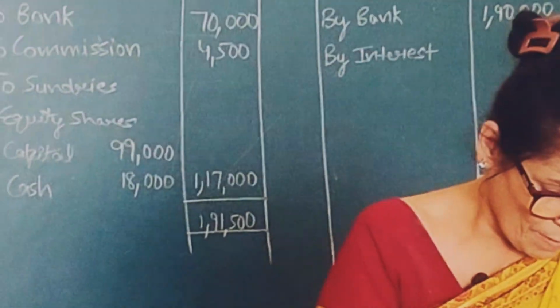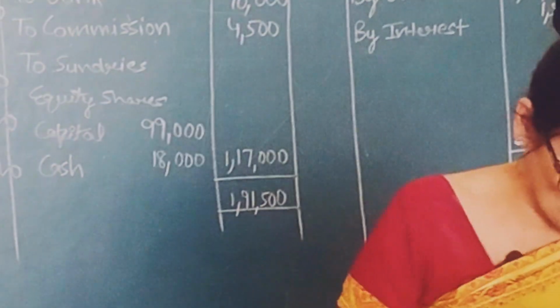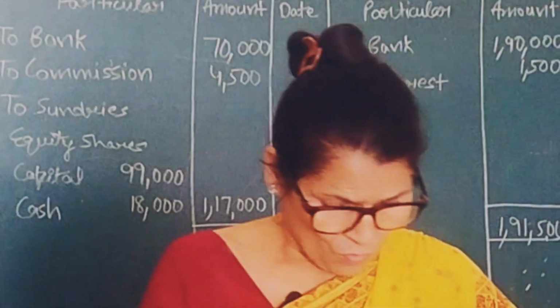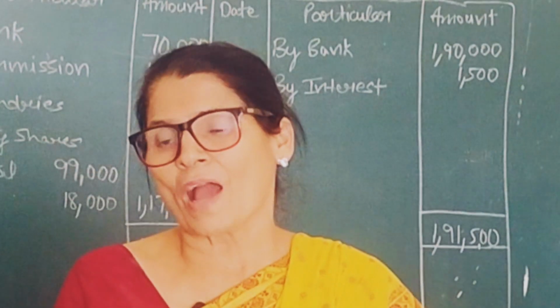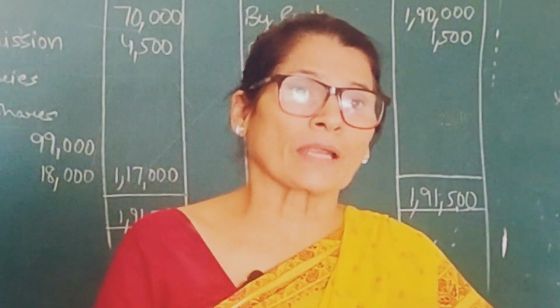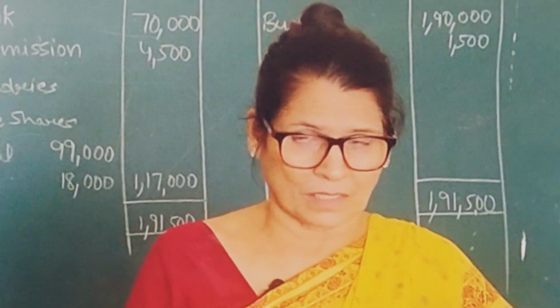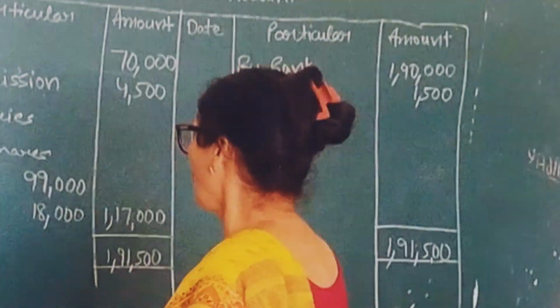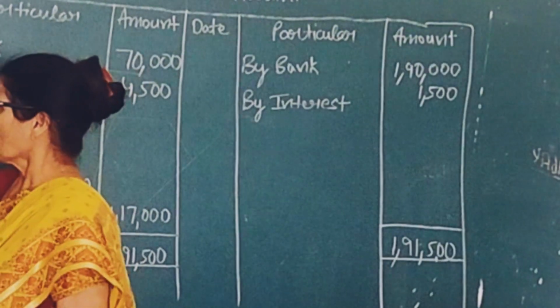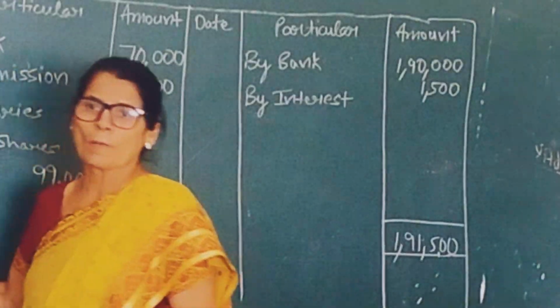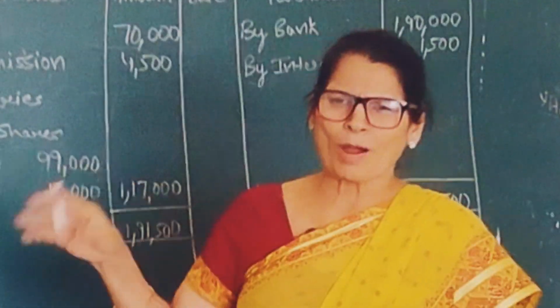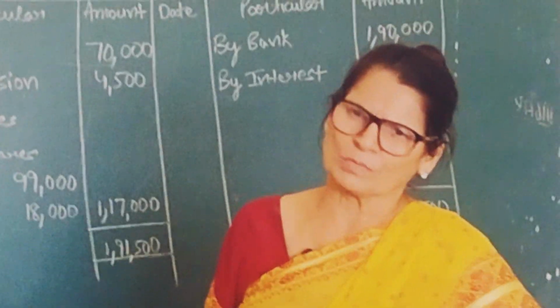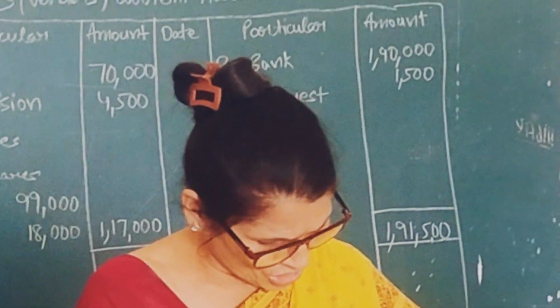You should know about it. See, you have got 70,000 from the creditors. Why? Because they have collected 1,90,000 from debtors, the entry is there, and they have paid 70,000. So for the payment, the entry will be R's current account debit to bank account, being the amount paid to the creditors. This much only you have to write in the narration.